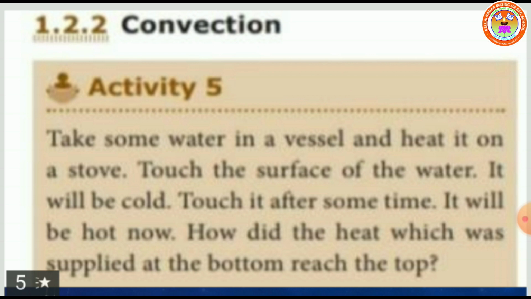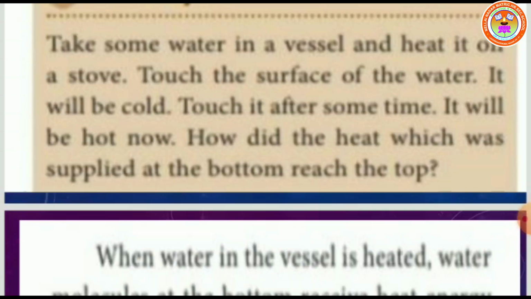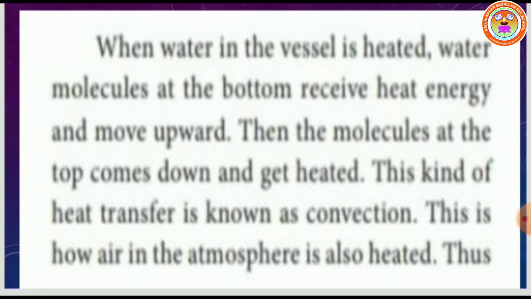How did the heat which was supplied at the bottom reach the top? Okay, we will see how the heat is transferred from bottom to top. When water in the vessel is heated, water molecules at the bottom receive heat energy immediately and move upward.